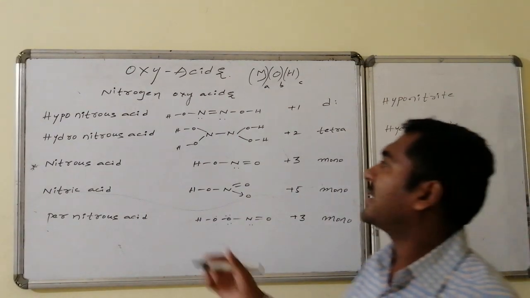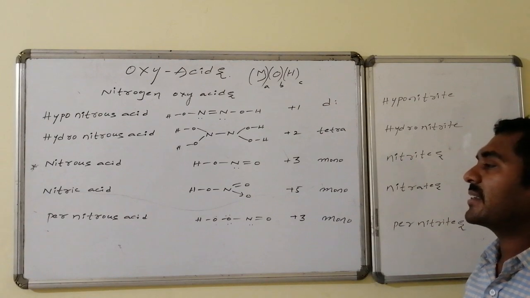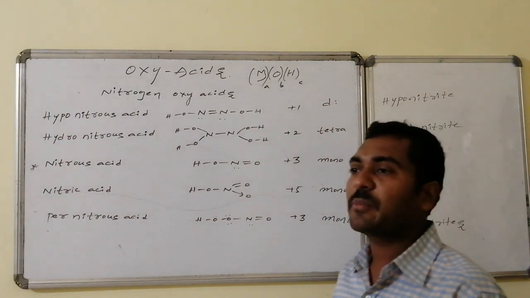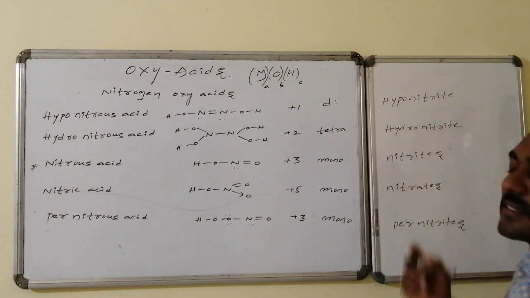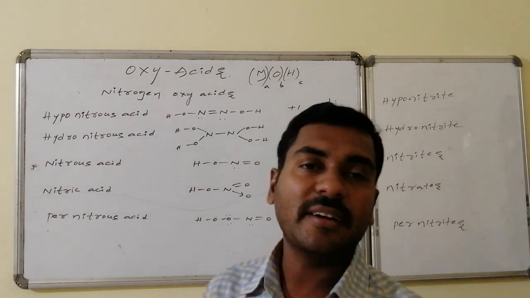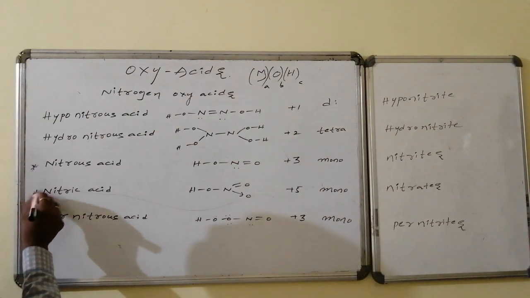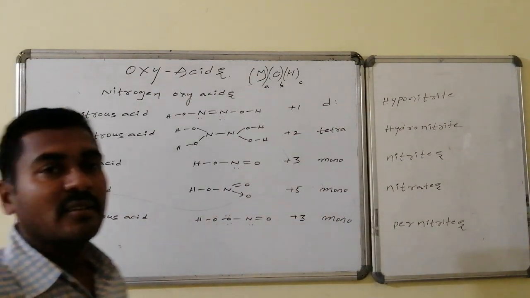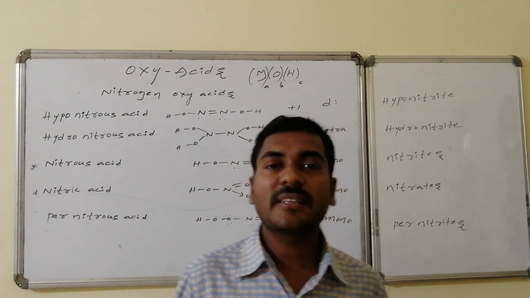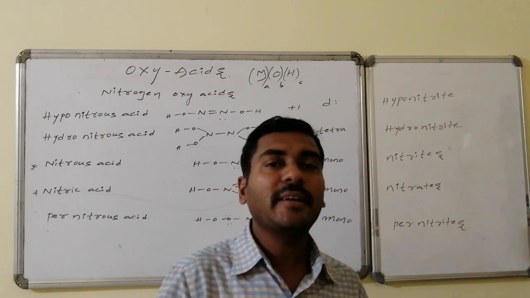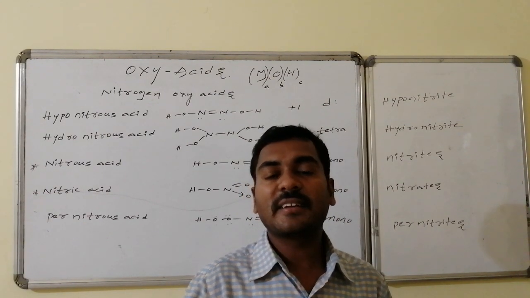Hydronitrous stands for nitrous followed by water molecule addition. Pernitrous stands for nitrous followed by a peroxy bond; corresponding salts are pernitrites, and the corresponding salts of hydronitrous are hydronitrites, etc. The important varieties of nitrogen oxyacids are two. One is nitrous acid and the second one is nitric acid, HNO2 and HNO3. Now we will go into detail on nitrous as well as nitric acid.